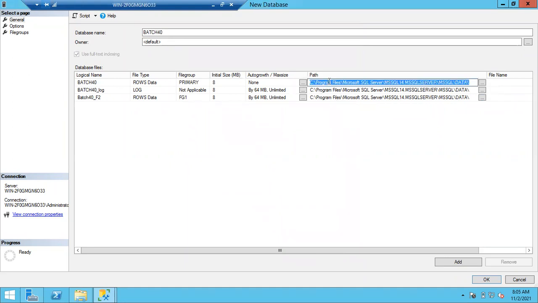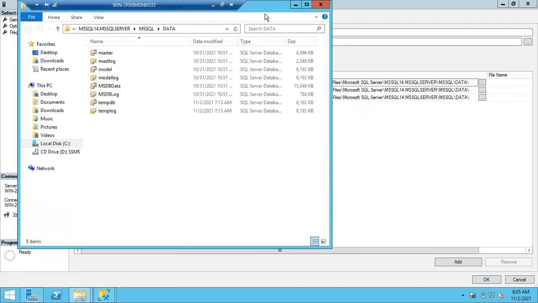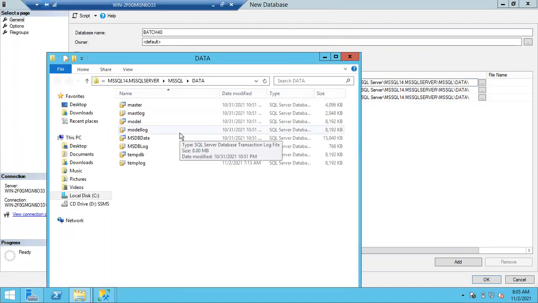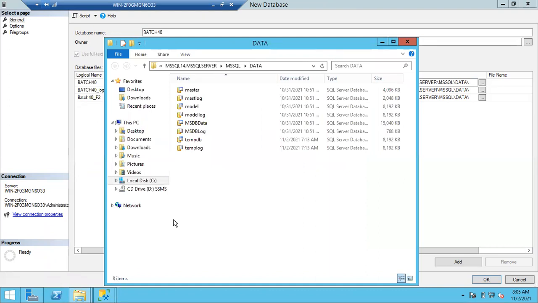What is this location? Control A, Control C, open Windows R, paste it here, Control V, enter. You can see here, guys, every database will have two files physically. I told you, one data file and one log file. As we have 4 system databases, each database will have 2 files, so 4 twos are 8 files in this location. Total 8 files. Master database data file is this one, and master database log file is this one. Model database data file and log file. MSDB data file, MSDB log file. TempDB data file, TempDB log file. By default, it will be created in this location.